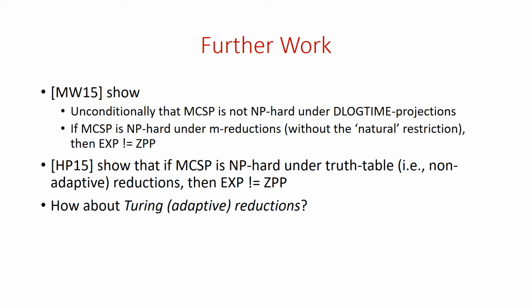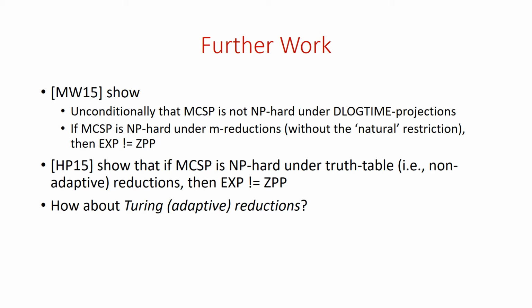They also show that if MCSP is NP-hard under M reductions without the natural restriction, then we get a complexity separation: EXP does not equal ZPP. So we get a separation between the class exponential time and the class ZPP of languages decidable in zero-error polynomial time. And this is, again, a separation that we don't know how to show and that seems out of reach. So it indicates that perhaps showing any sort of NP-hardness result for MCSP under M reductions could be tricky.